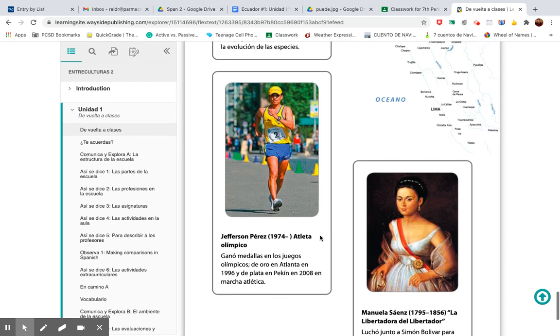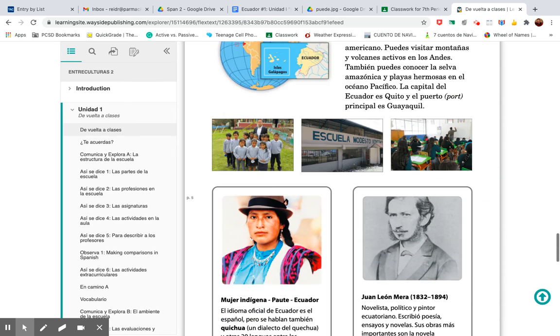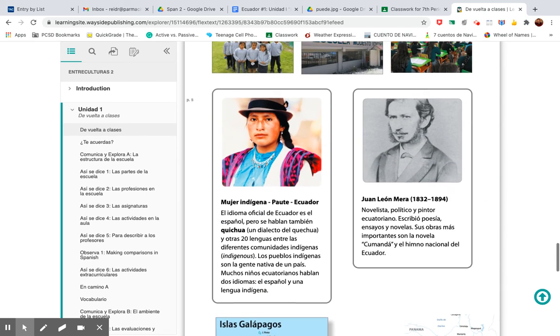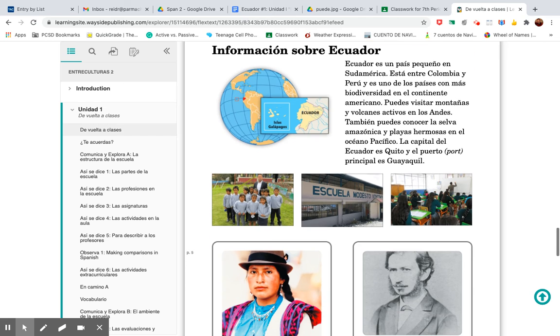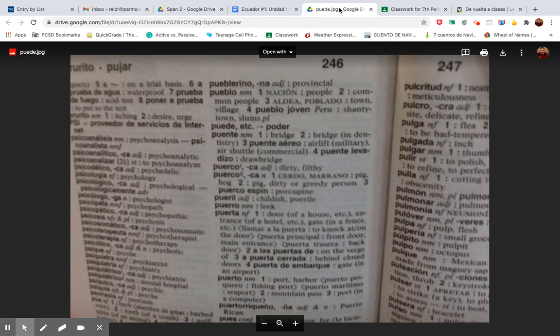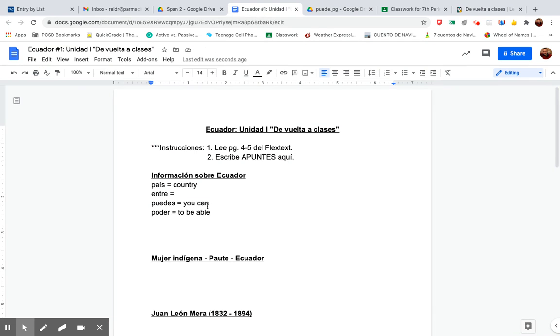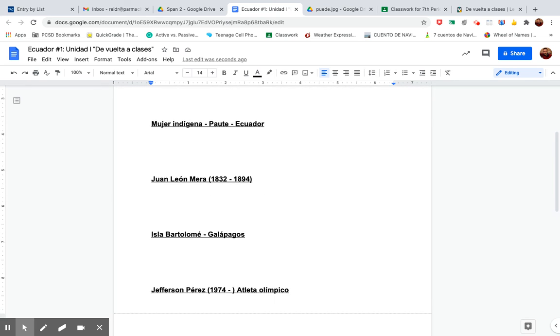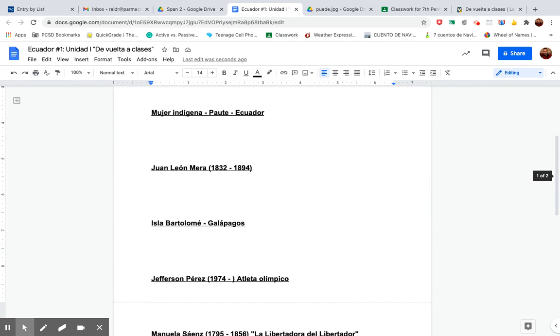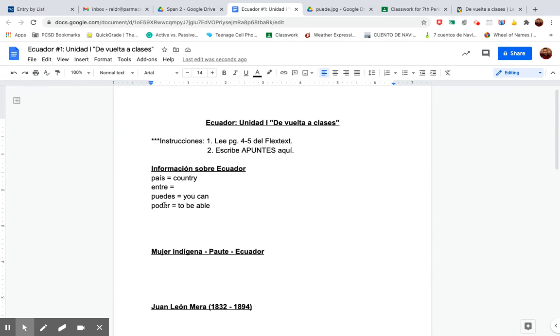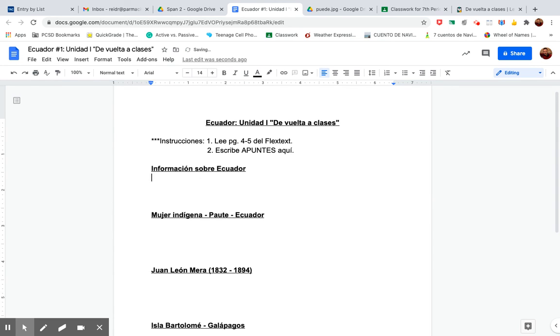Yeah. So I've divided each one of the sections on the document for that, as you can see here. Each section is where your notes should be.